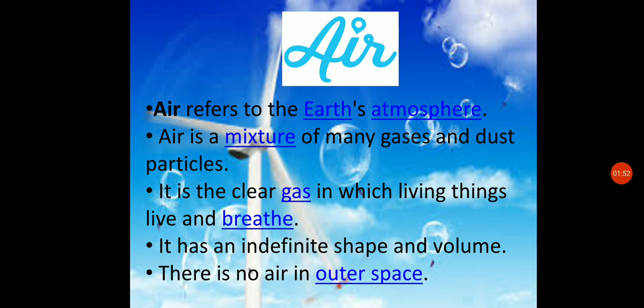It is the clear gas in which living things live and breathe. So without air we cannot live. Without food we can live for at least one day, and without water we can stay for some time. But without air we cannot live for a single minute. So air is very important for living beings.